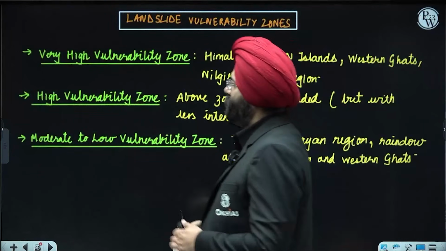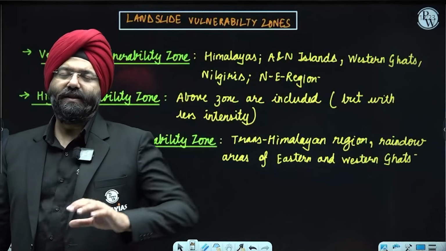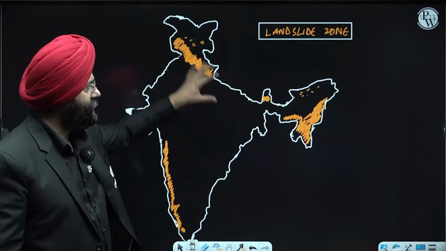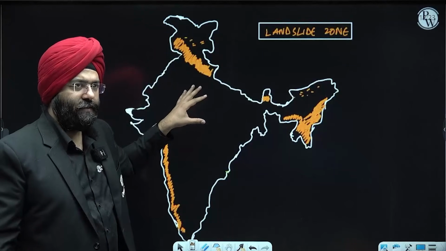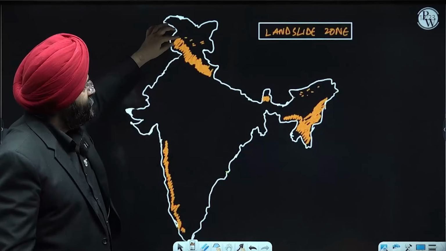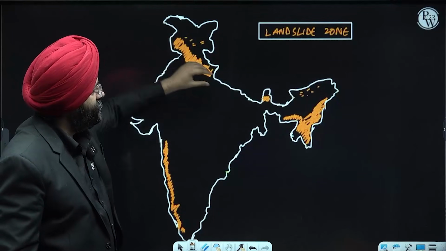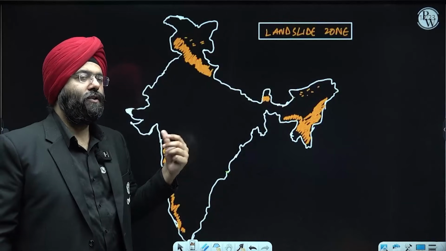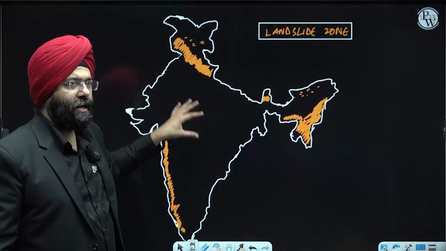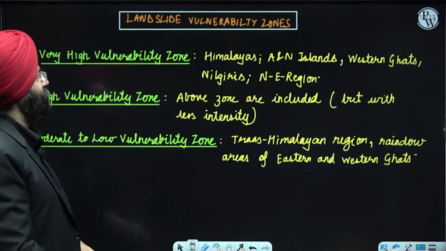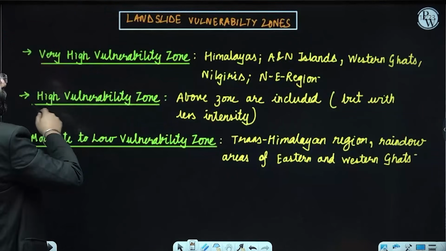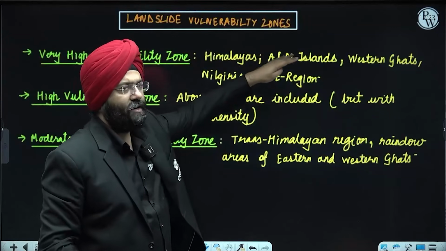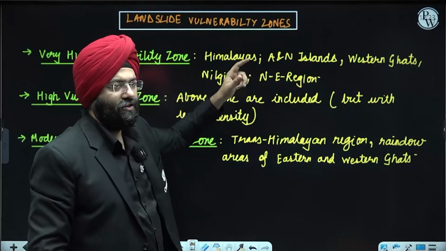Landslide vulnerability zones, please understand, in the NCERT these are mentioned, and there is no further classification given, it is just showing which regions are prone to landslides. So over here, these are the regions in the Himalayan belt, then the northeastern region and the Western Ghats, which are prone to a lot of landslides. These are the landslide prone zones. Further, they have been classified into very high vulnerability zone, and moderate to low vulnerability zone. The very high lie in the Himalayas, Andaman and Nicobar, Western Ghats, Nilgiris and the northeastern region.